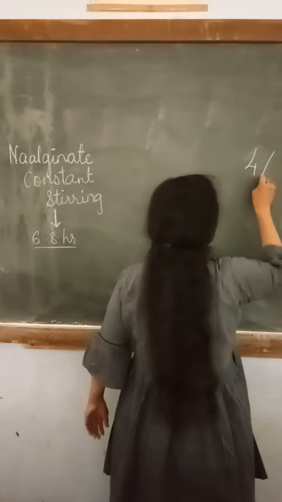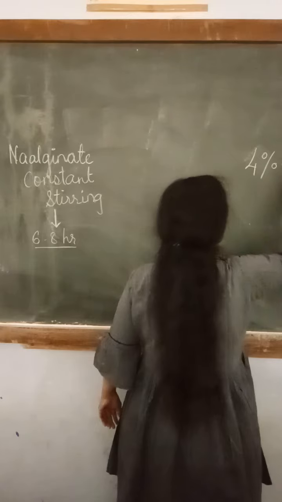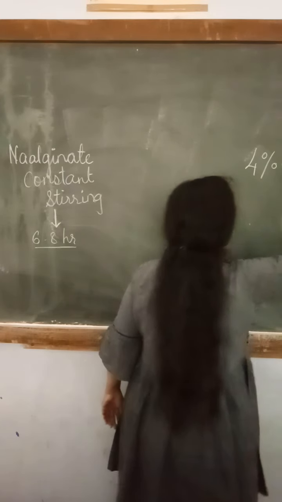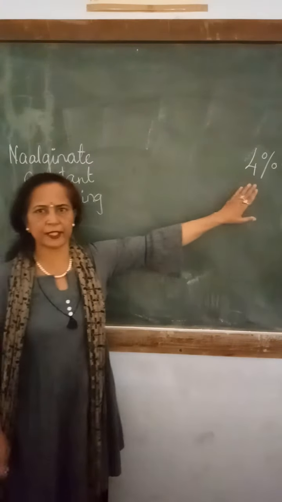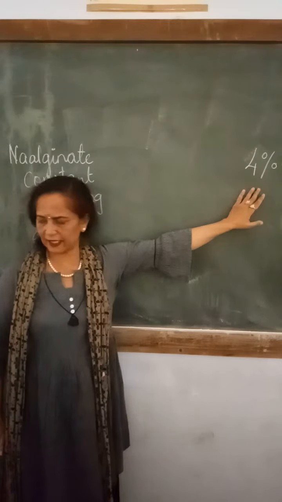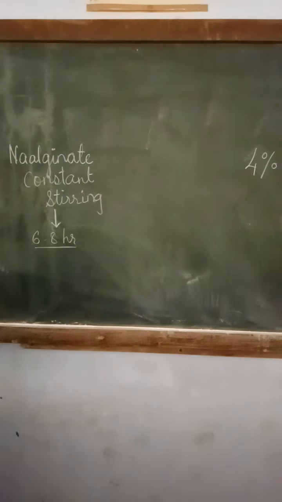And the other thing is 4% calcium chloride. With the help of distilled water we can prepare this solution very easily. Now we will start the method.